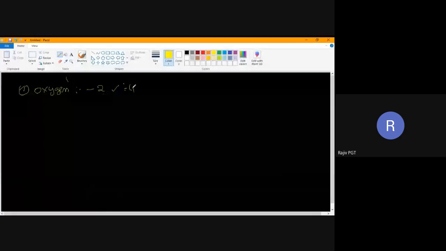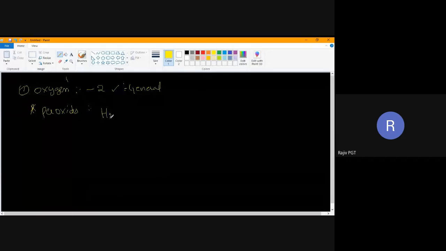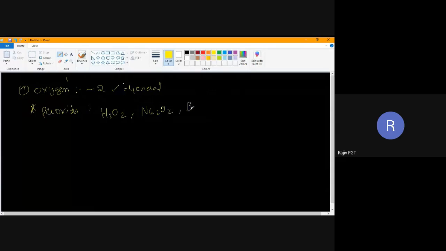So oxygen shows -2 oxidation state generally, in most of the cases, but it has exceptions. In peroxides, do you know about peroxides? Can anyone answer? H2O2, Na2O2, BaO2. These are called peroxides.